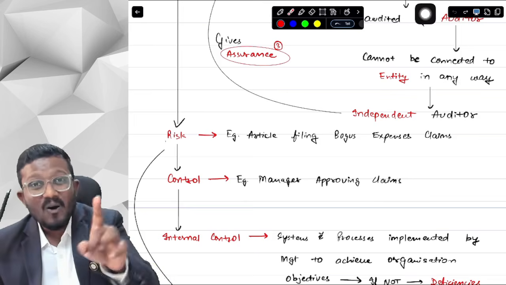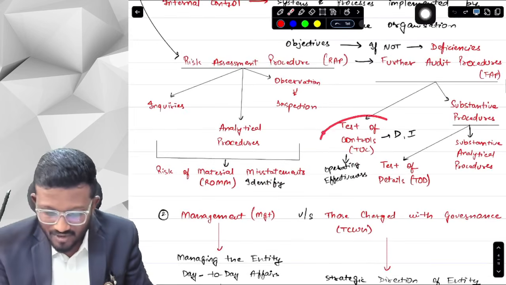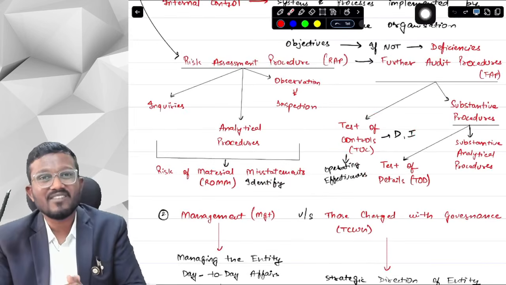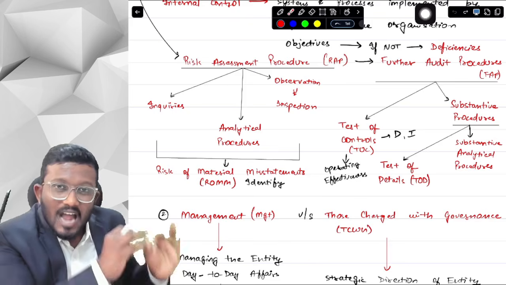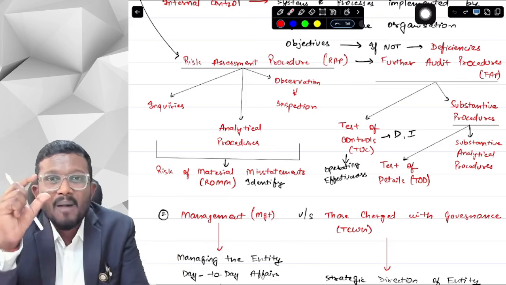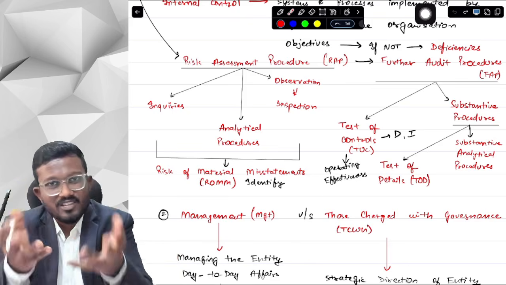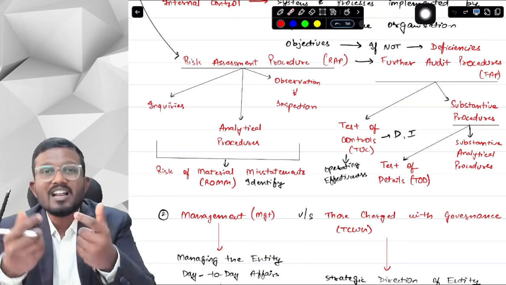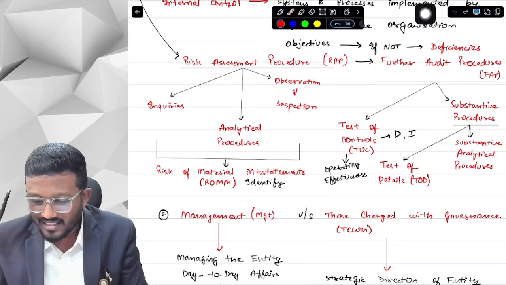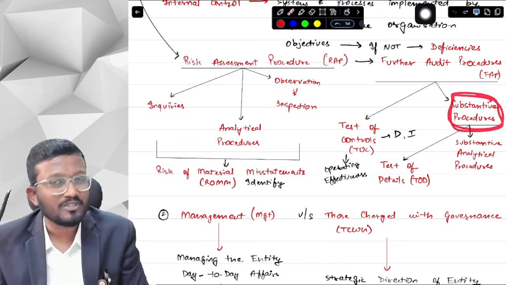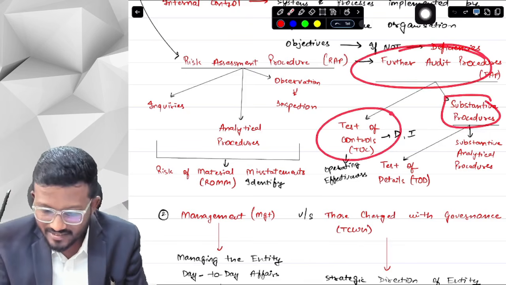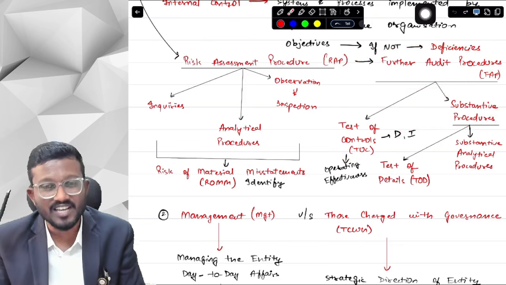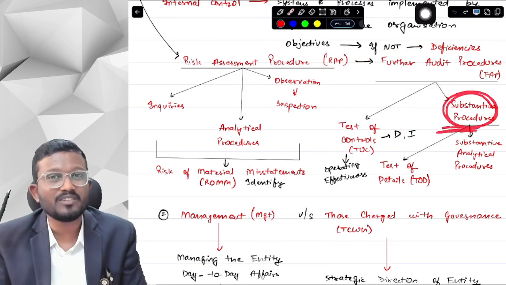Okay, so now in the further audit procedures, first of all, we are testing the controls' operating effectiveness, whether the controls are operating effectively or not. After the controls testing is done, we move on to the amounts part, the financial statements. In financial statements, there are many amounts, so now we are testing amounts. For amounts testing, the name is substantive procedures. In further audit procedure, there is test of controls, and second there is substantive procedure. Substantive procedure is basically amount testing.